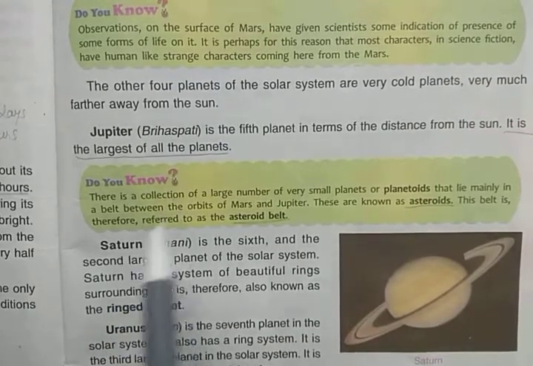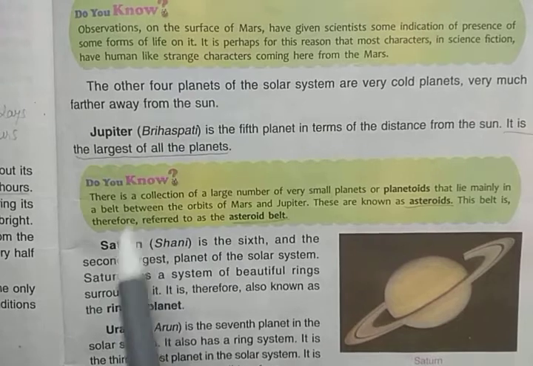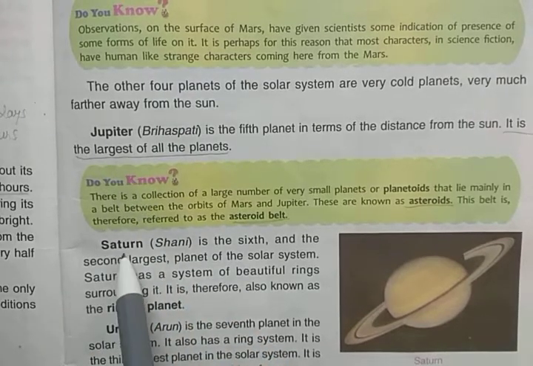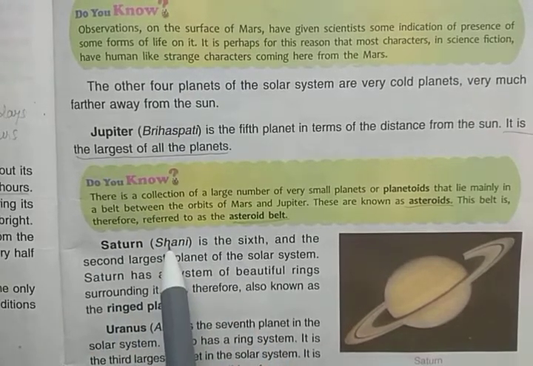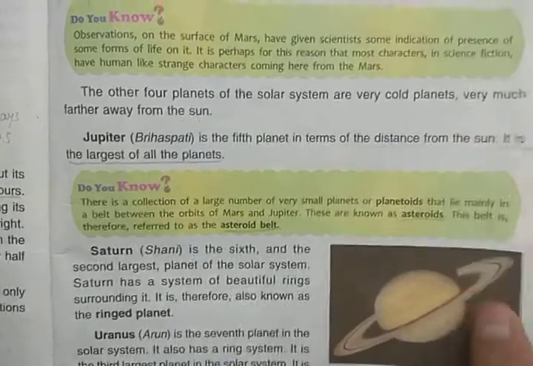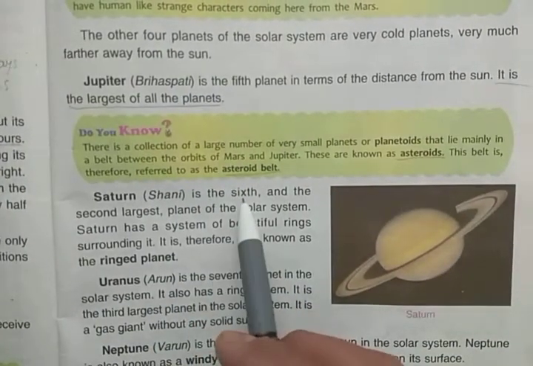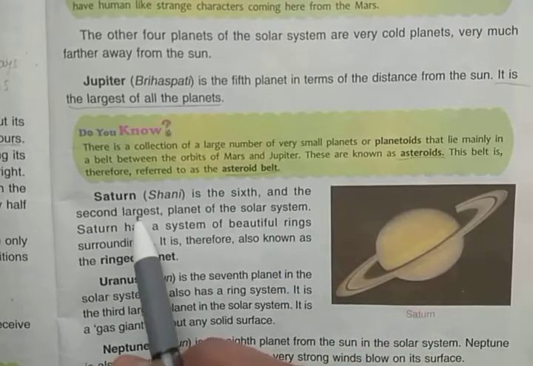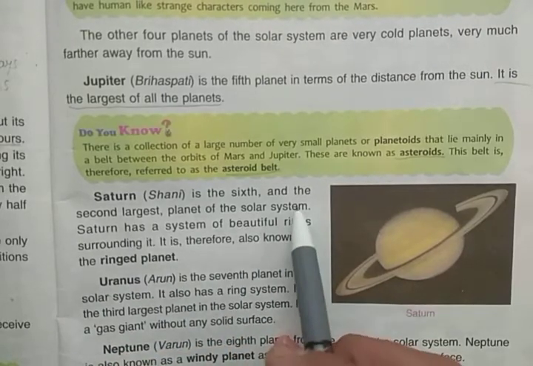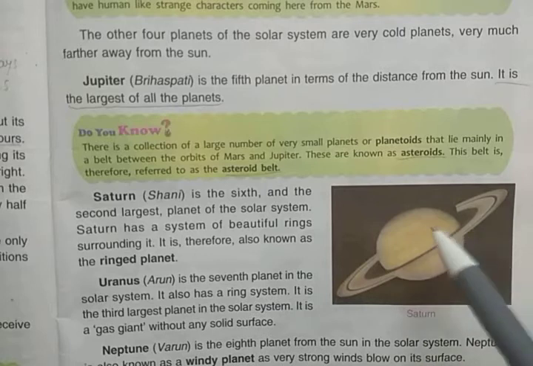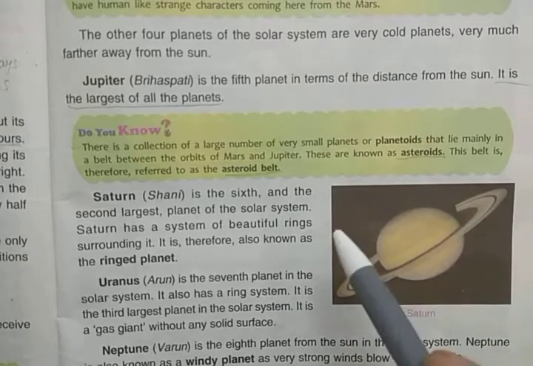Now, the next planet is Saturn. After Jupiter, the next planet is Saturn, and that is called Shani. Shani Dev, you all know. Saturn is the sixth and the second largest planet of the solar system. You can see here the picture of Saturn.